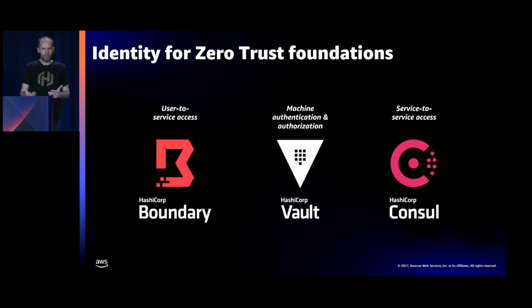And Vault can serve many needs by itself, but it is often leveraged by higher level functions. As 2 examples, Consul is focused on the service-to-service flows by acting as a service mesh that allows you to declare what services are allowed to talk to what other services. And it can leverage Vault to act as a certificate authority to provide automatic encryption for those flows between the services talking to each other. Boundary is one of our newer products. It's focused on the user-to-service side. So it's trying to remove that traditional VPN-based approach to how users access machines. As we'll see in the demo, it can leverage Vault to provide just-in-time credentials that are tied to individual network sessions.